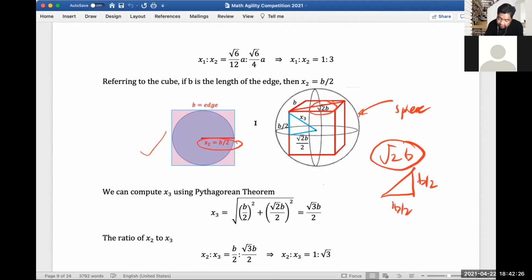And then we know that this is b over 2, half of the length of the cube, and x sub 3 is the radius of the sphere.